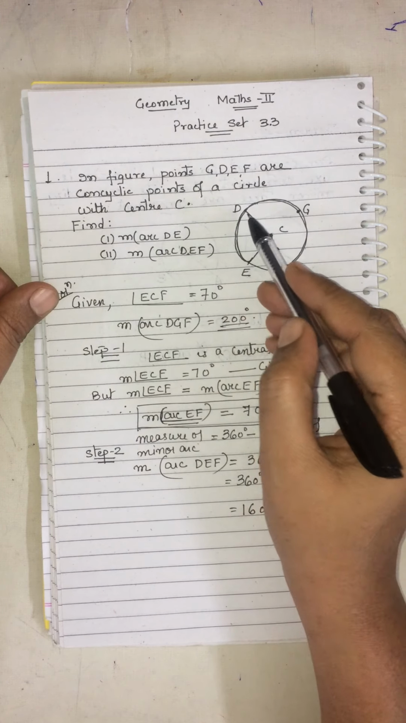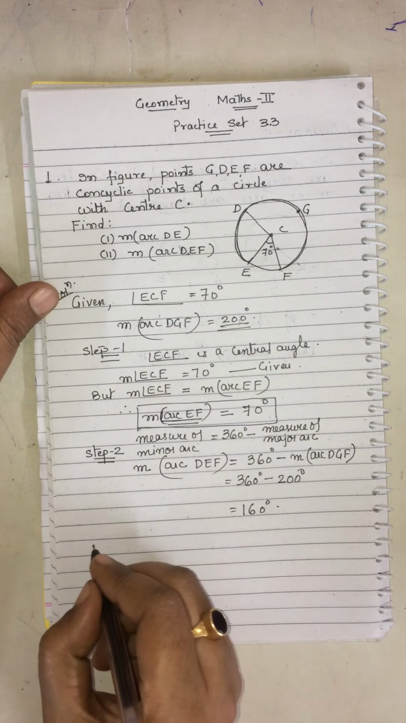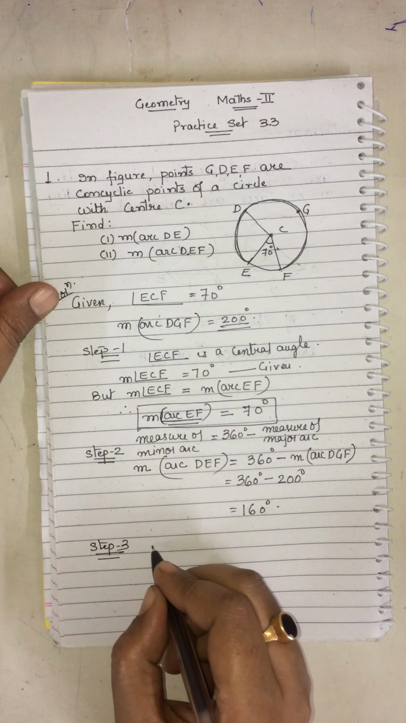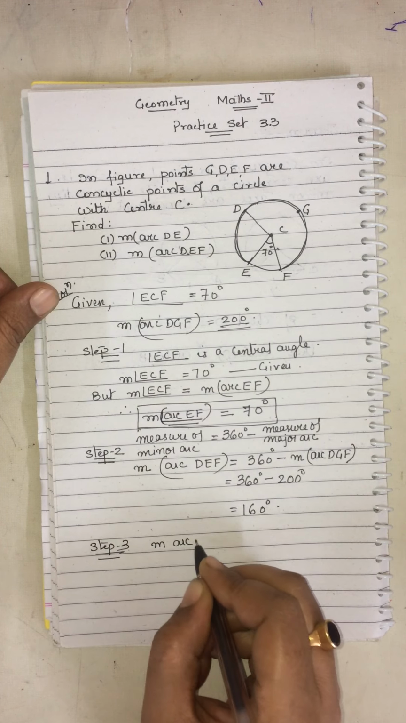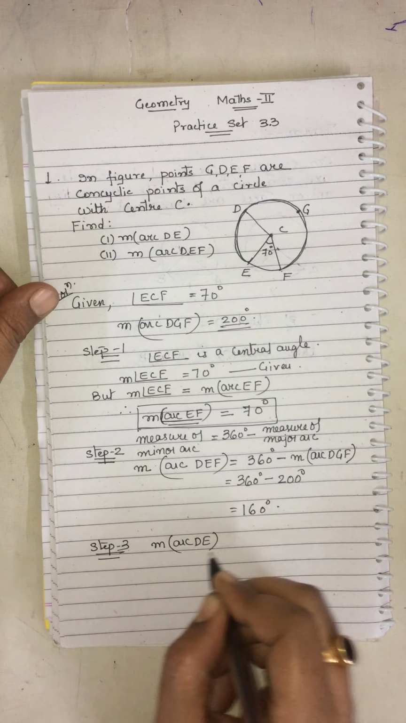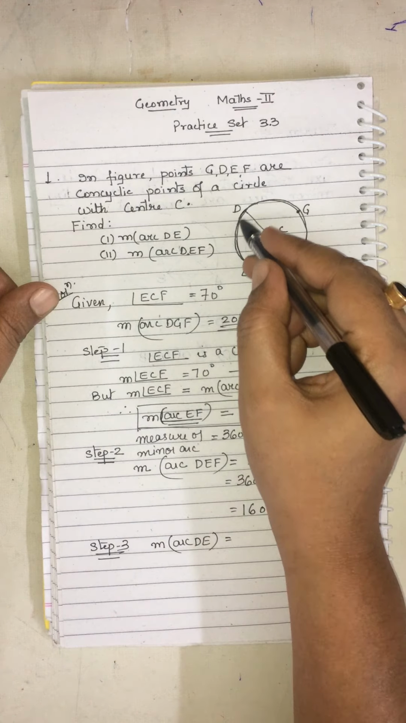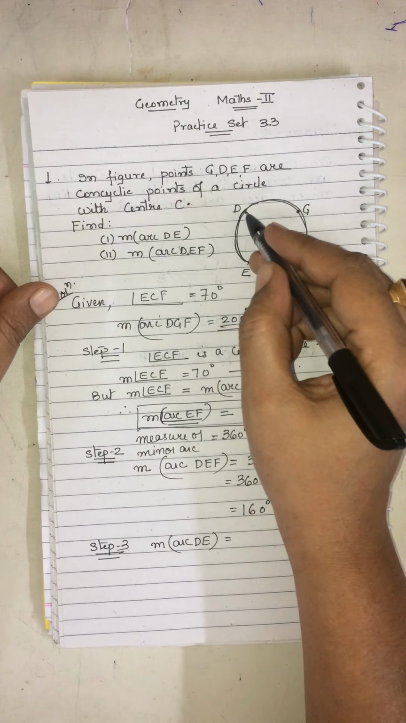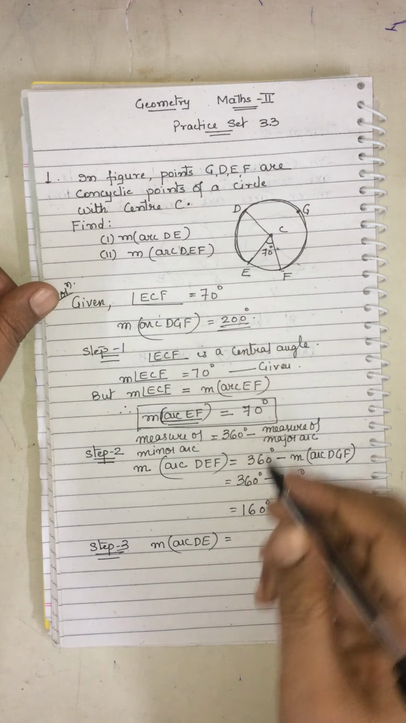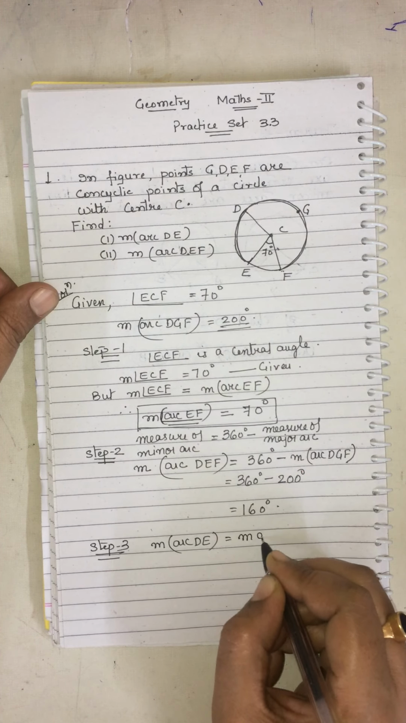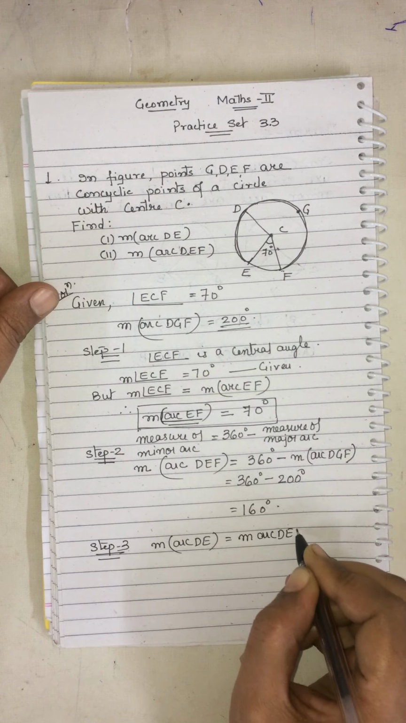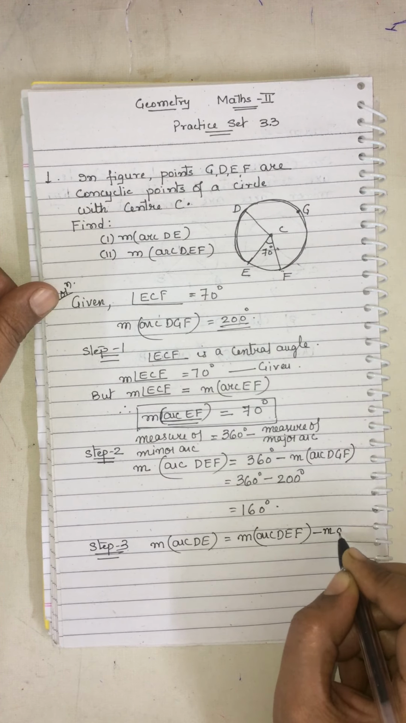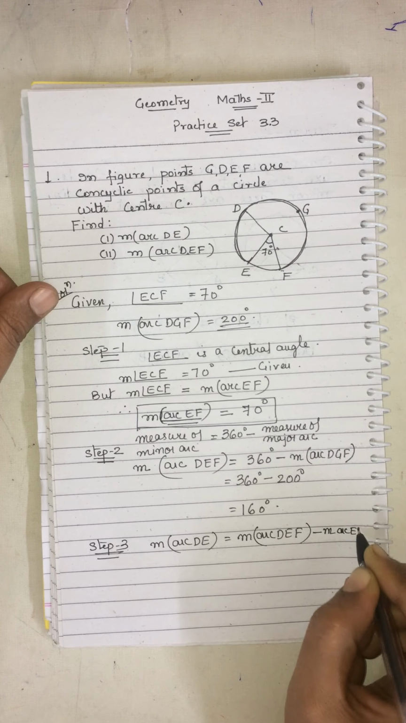We need to find only DE, so let us see what it is. Step 3: the measure of the arc DE can be written as DEF minus EF, because DEF is divided into two parts. So the measure of the arc DEF, the bigger one, minus the smaller one, the measure of the arc EF.